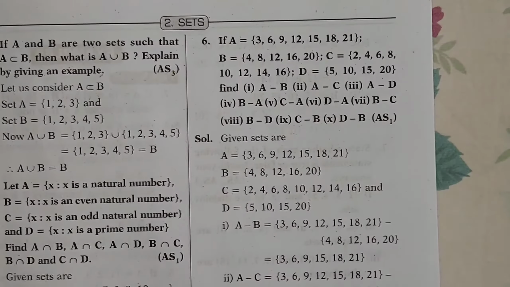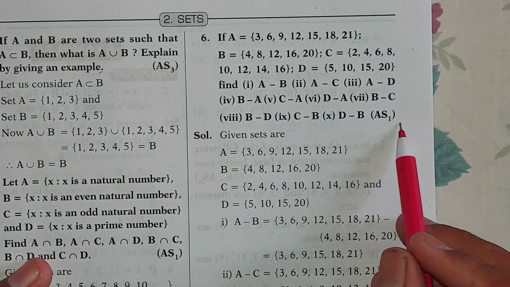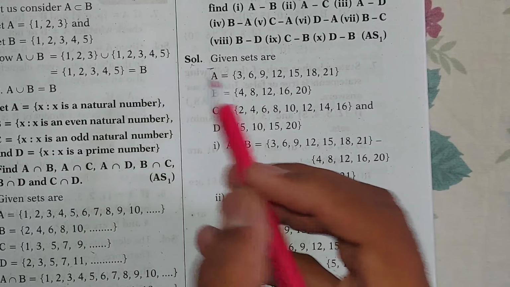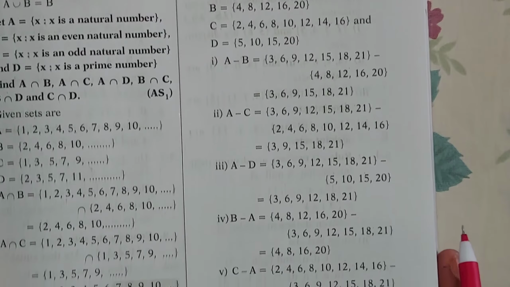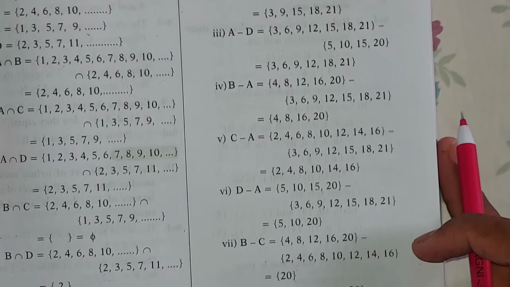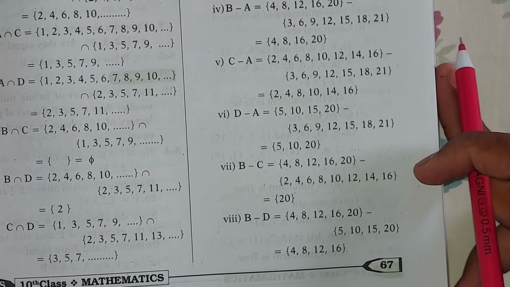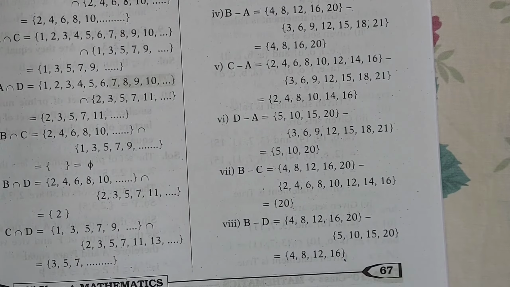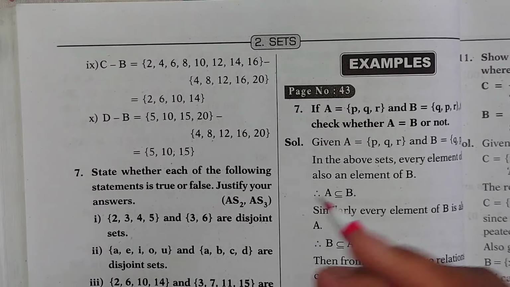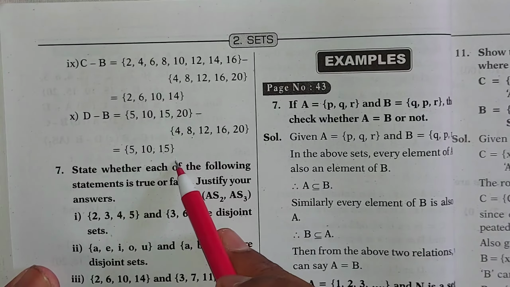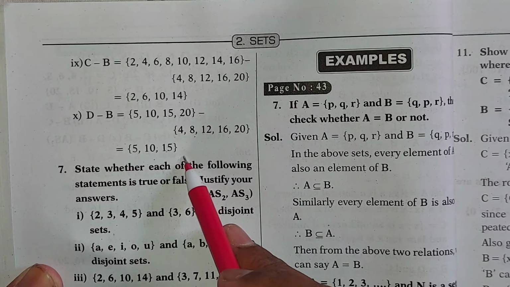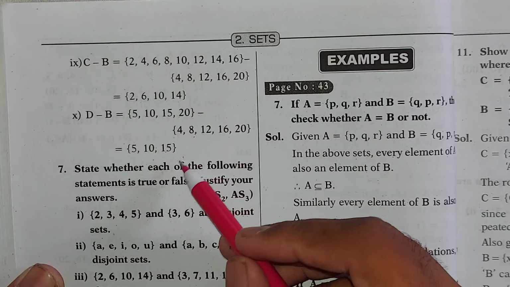Let's move to the sixth bit, guys. Here we have the question up to here, and the solution is also long, starting from here and continuously moving down. As you can see, up to here we have the sixth question's solution. Let's turn the page. Sorry guys, the sixth bit solution continues on the next page also. I didn't see it, I am seeing it now. Up to here we have the sixth bit solution.